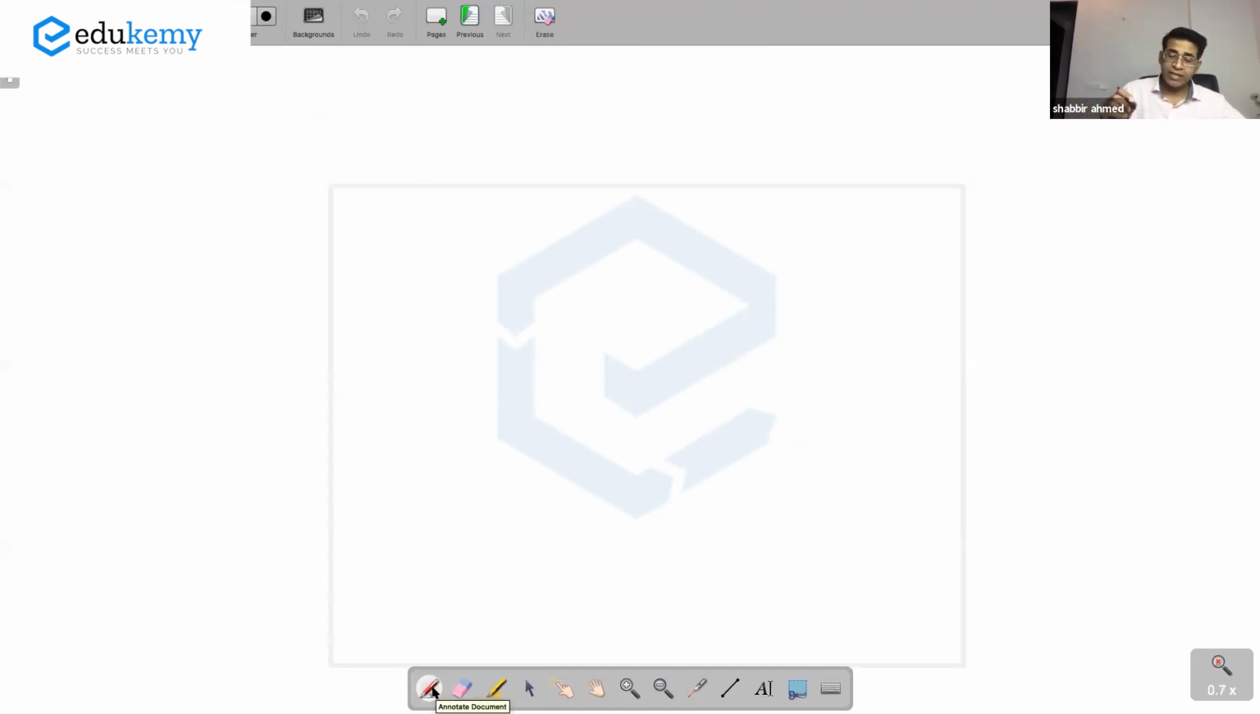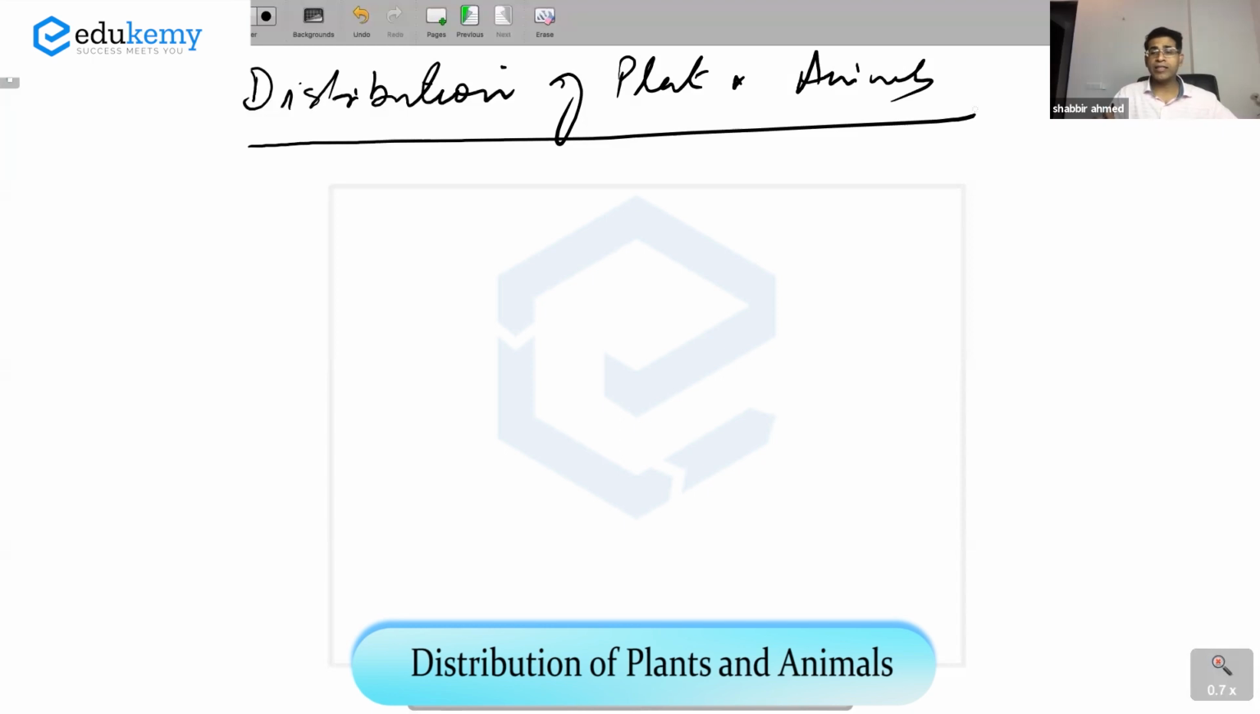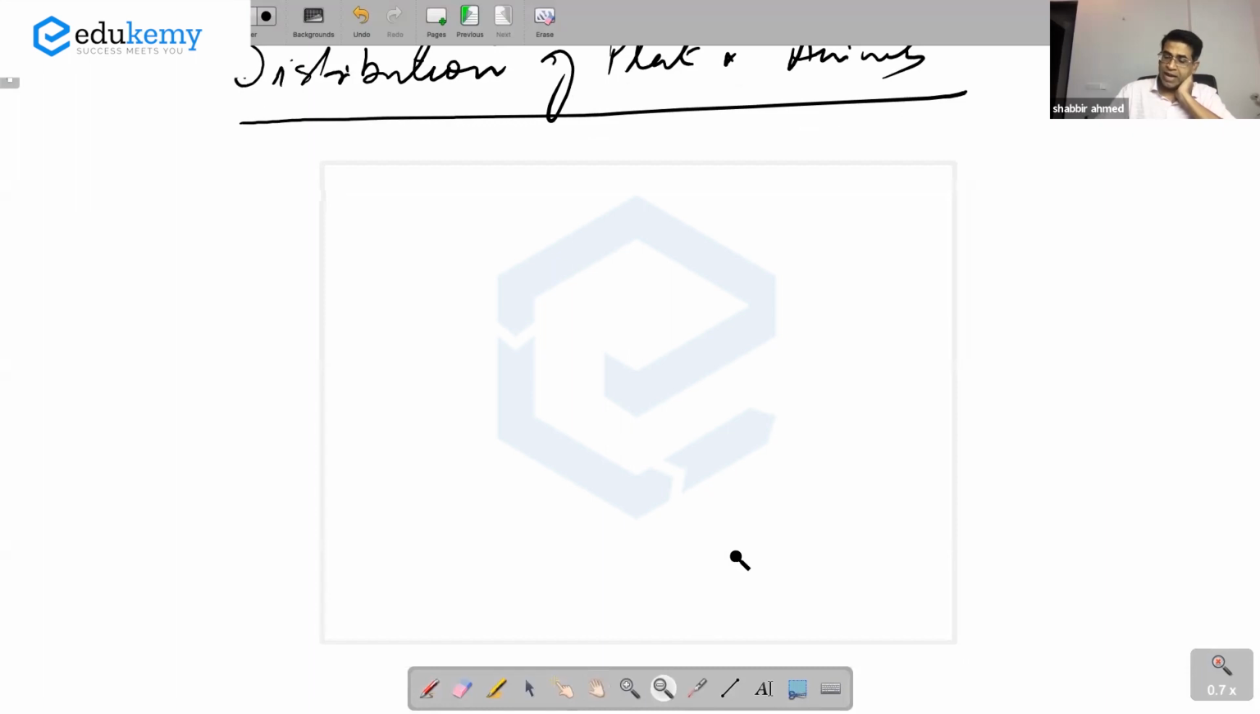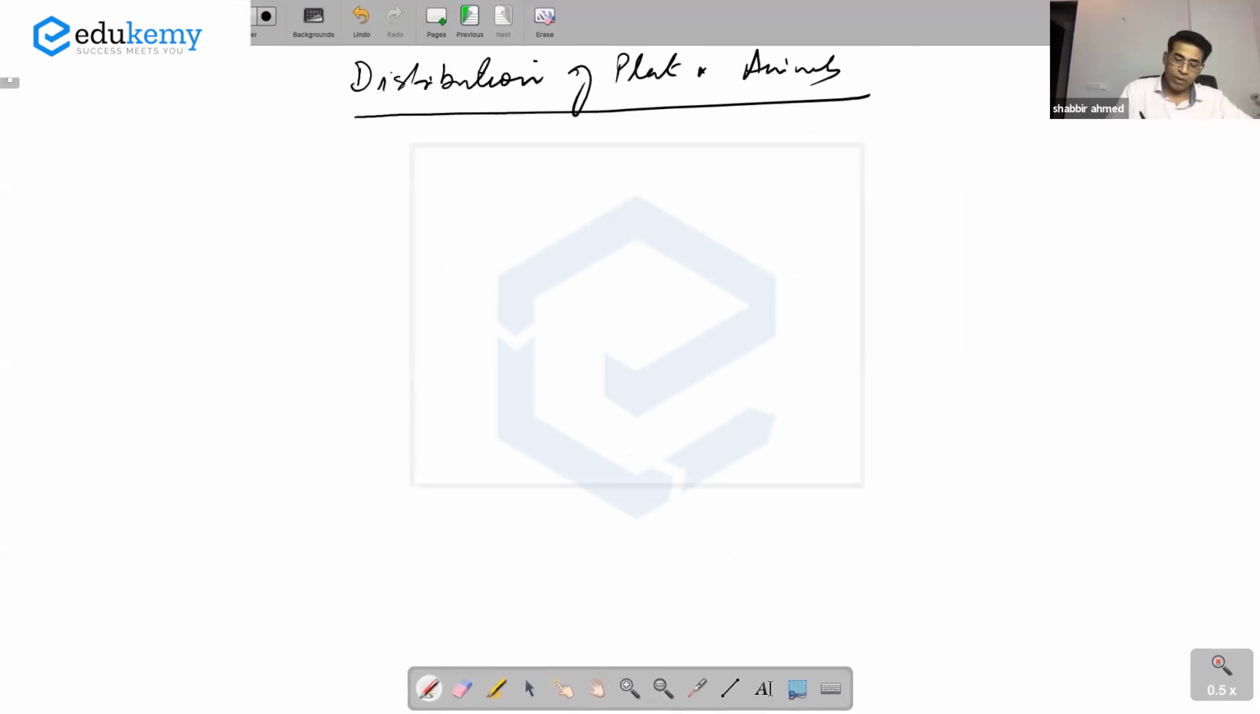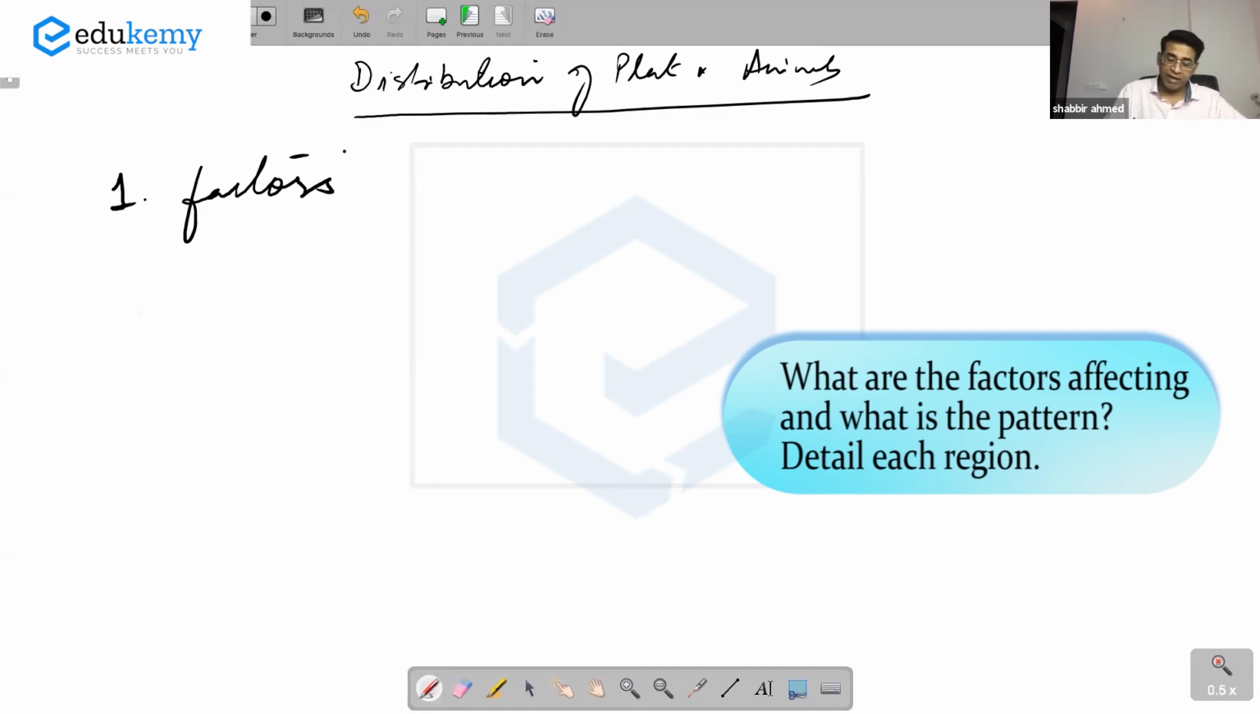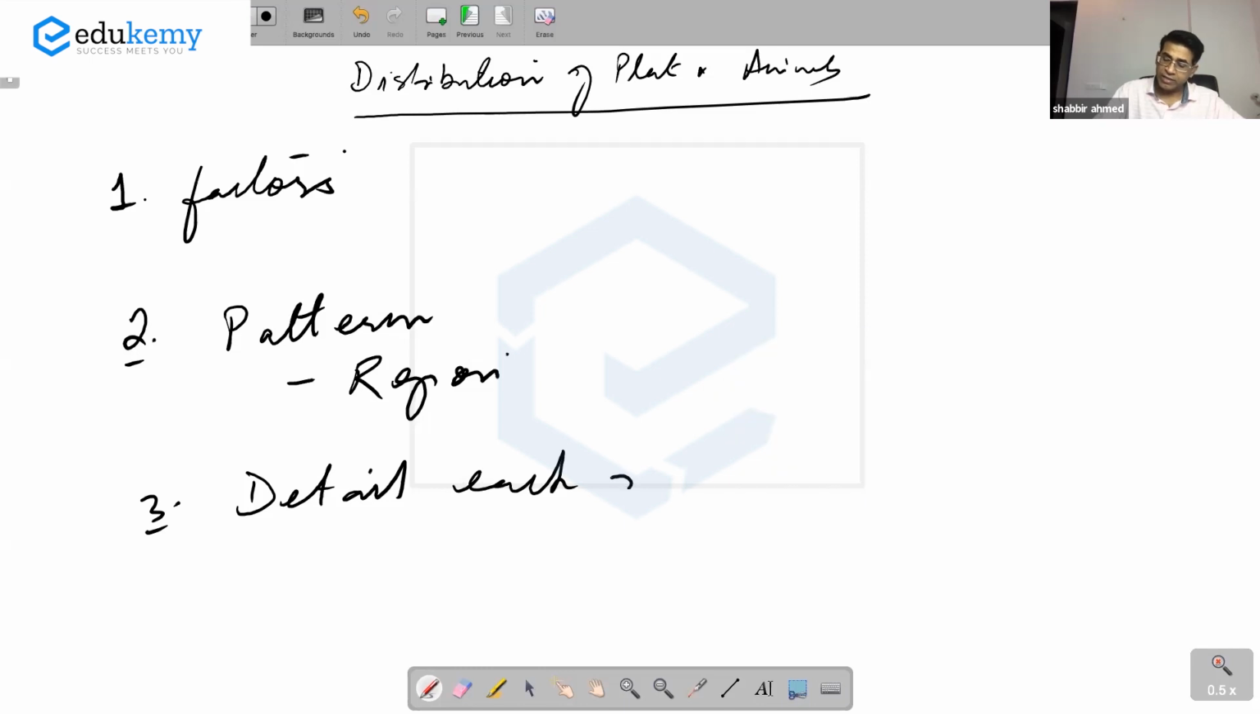Now, we were discussing distribution of plants and animals. This has been an important question almost every year for the last 4 or 5 years. They keep asking some scheme or the other. Now, in distribution of plants and animals, you need to know, number one, what are the factors that affect. Number two, what is the pattern? We can discuss the regions, and you should be able to detail each region. Pura pattern or the regionalization you need.